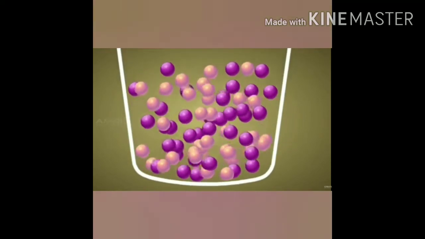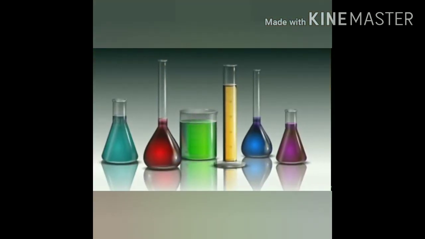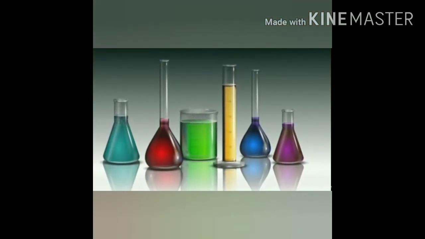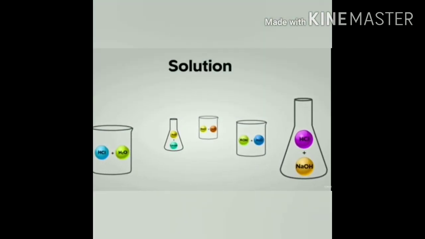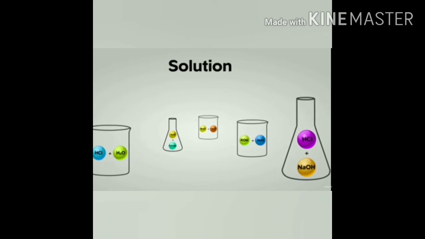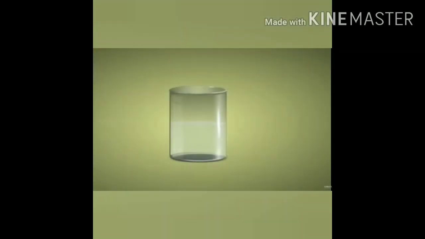In a homogeneous mixture, the particles are uniformly distributed. Homogeneous mixtures are also called solutions. Solutions are generally made up of solute and solvent. Uniformly distributed solvent and solute particles make a solution.